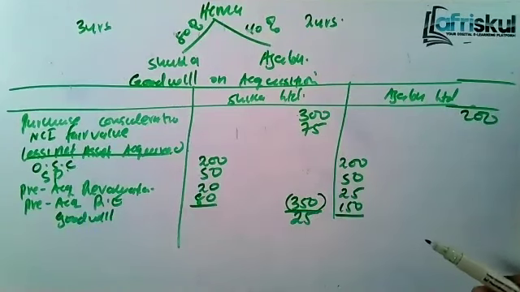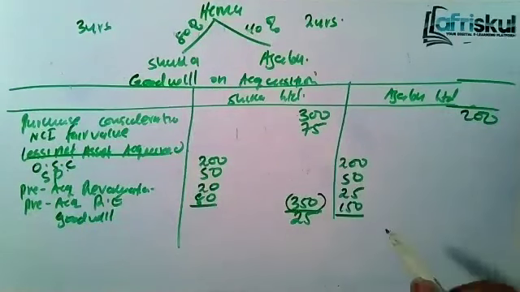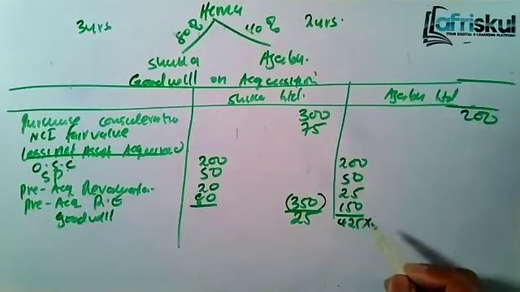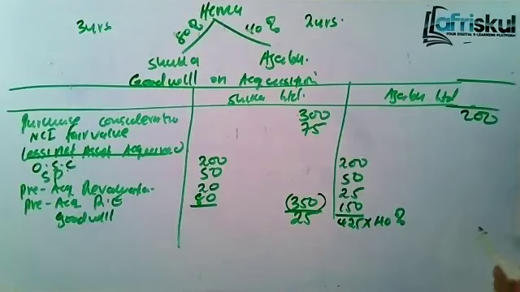Here for Ajabu, you only acquired 40%. So that means you add the total, you get 425. For them, there is no NCI. You multiply by the 40%, the proportion acquired, and you get 170. That means the goodwill will be 30.